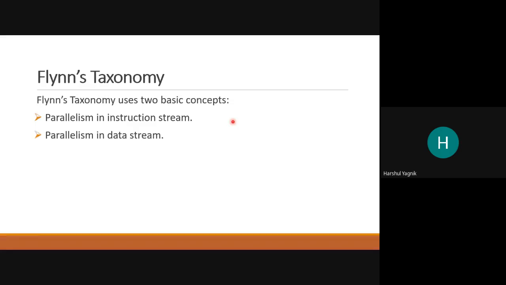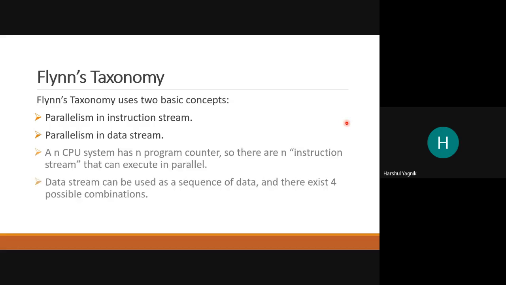So Flynn's taxonomy uses two concepts. One is parallelism of instruction stream, and second is parallelism of data stream. So if we consider that we have n number of CPU system, now we have multi-core CPUs, right?